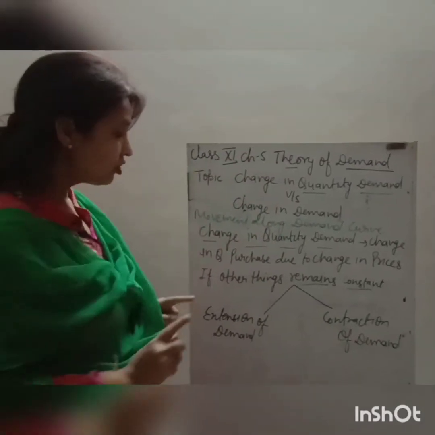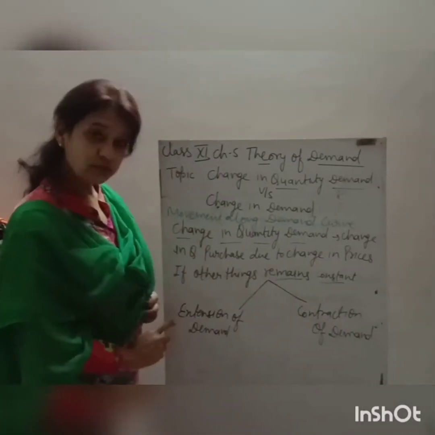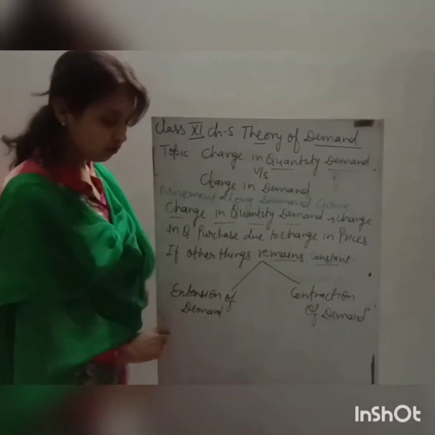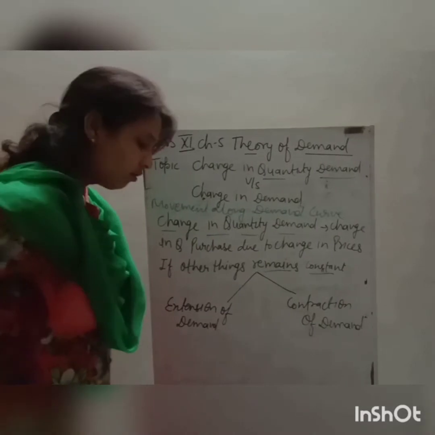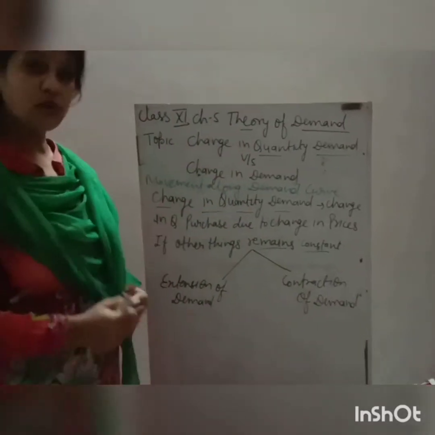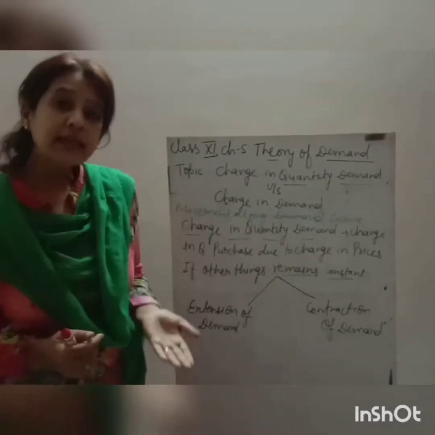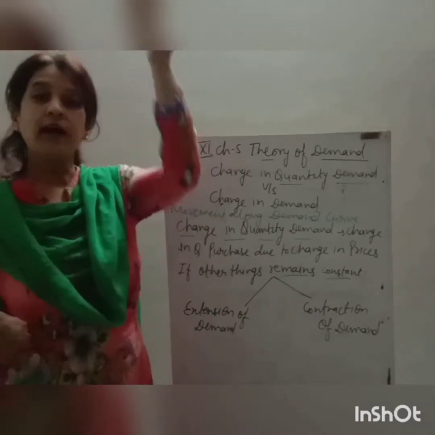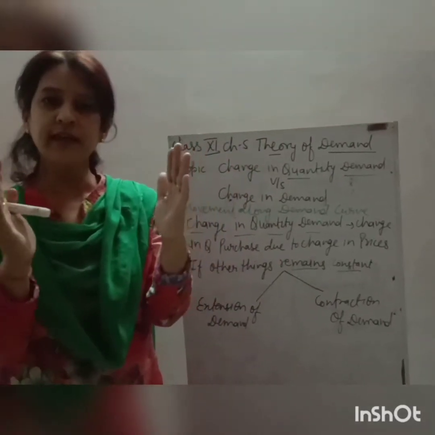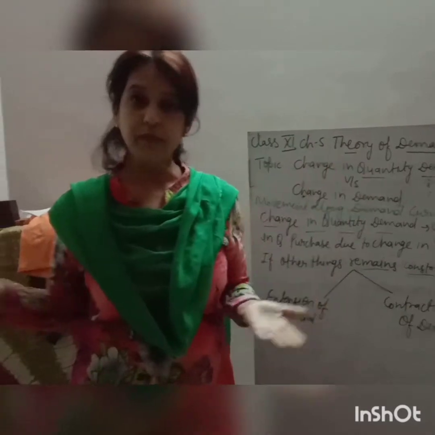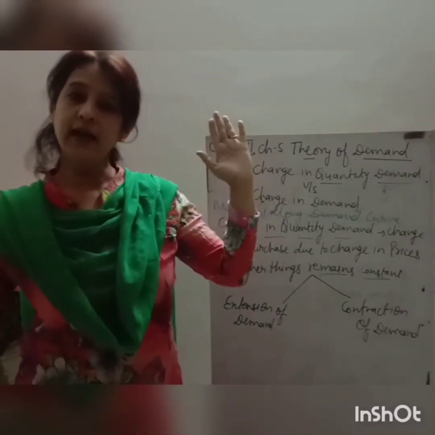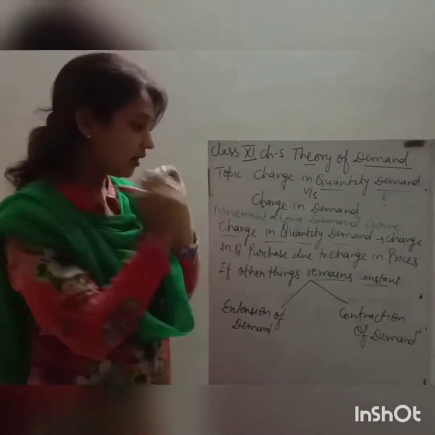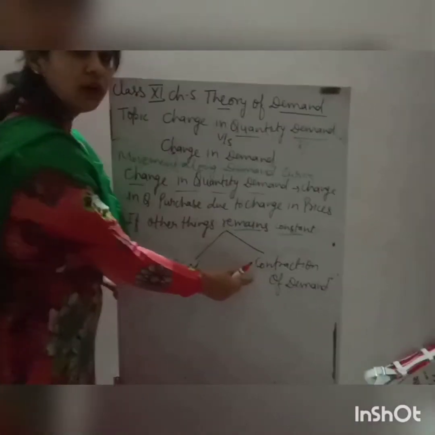In that condition, when prices fall, that is known as an extension of demand. Second, contraction of demand. What is the meaning of contraction of demand? When prices rise and demand falls, or we can say contracts. When prices rise and demand contracts, that is known as a contraction of demand.